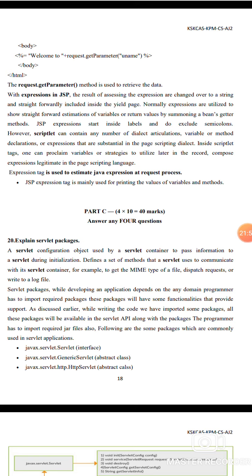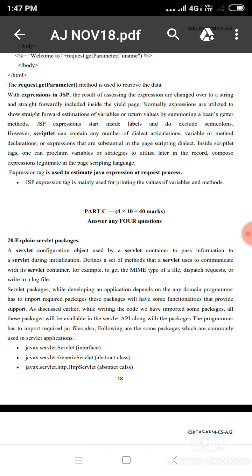The expressions are valid in the page scripting language inside the scriptlet tag. One can declare the variables or methods to use in the file and write the expression in this page scripting language. The expression is used in Java request processing.